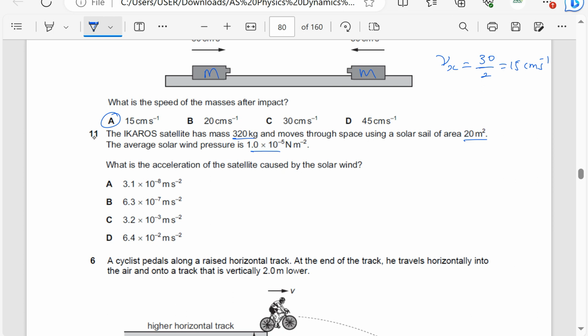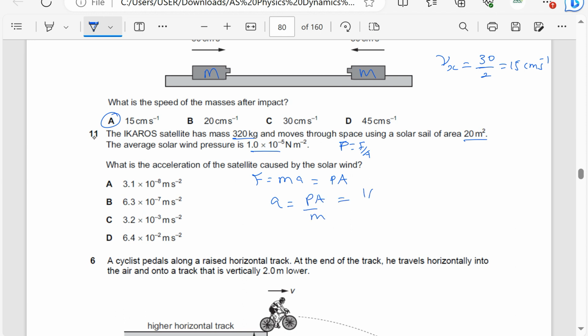Okay, so we want the acceleration of the satellite. That means we need the resultant force. Resultant force is mass times acceleration. But remember, from pressure equals force over area, the force is pressure times area. So ma is equal to pressure times area, and the acceleration is the pressure times the area divided by the mass.